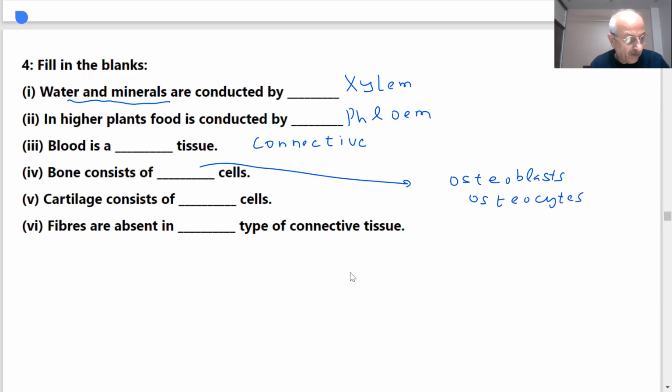Osteocytes, bone lining cells. We can write any one of them. Sometimes they ask information which is not given in the book, so we can learn it from other books.